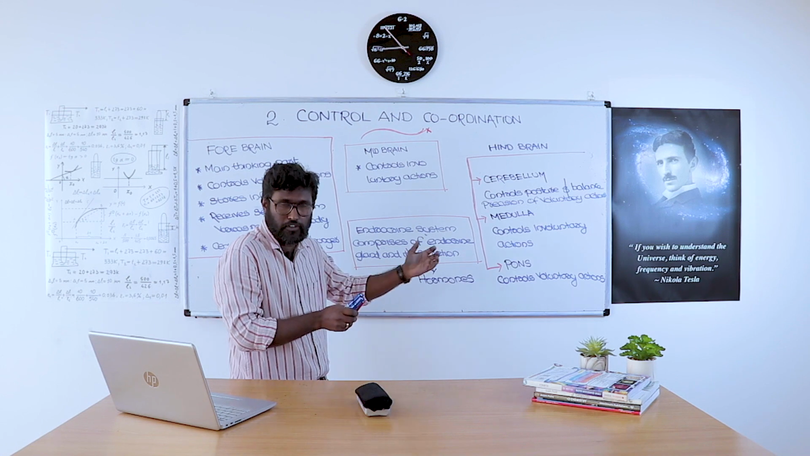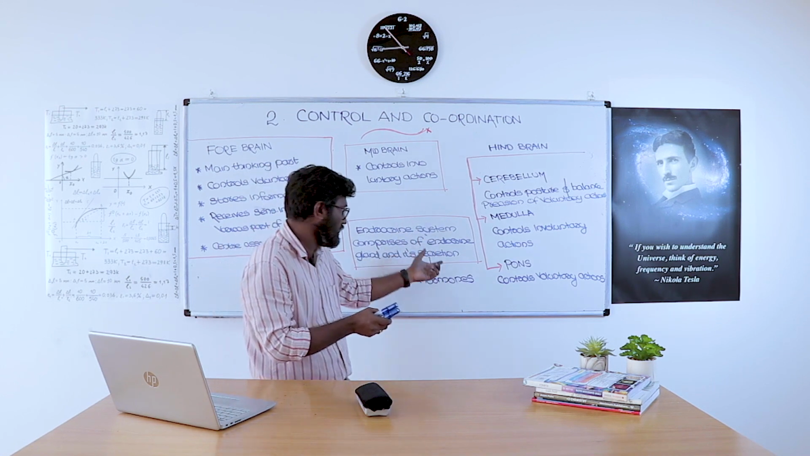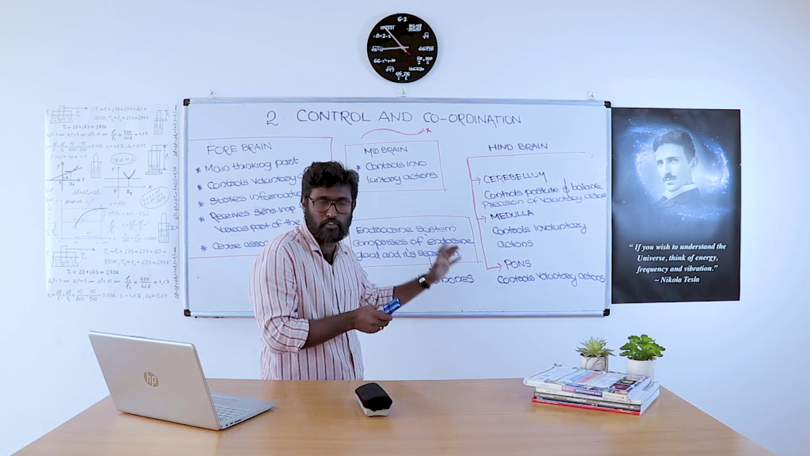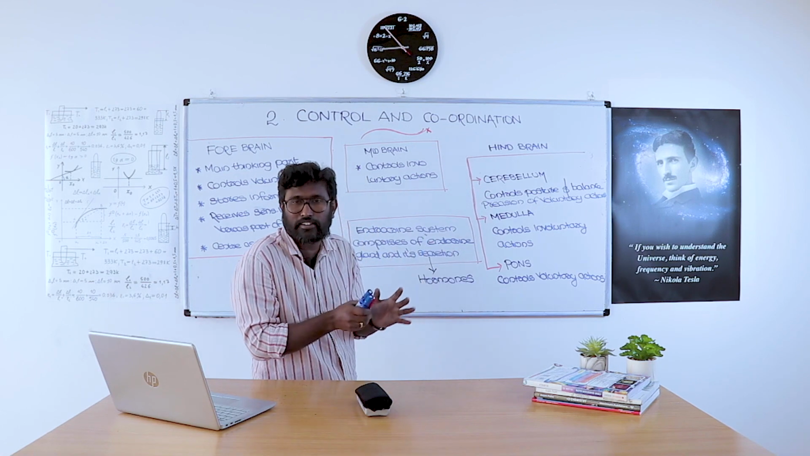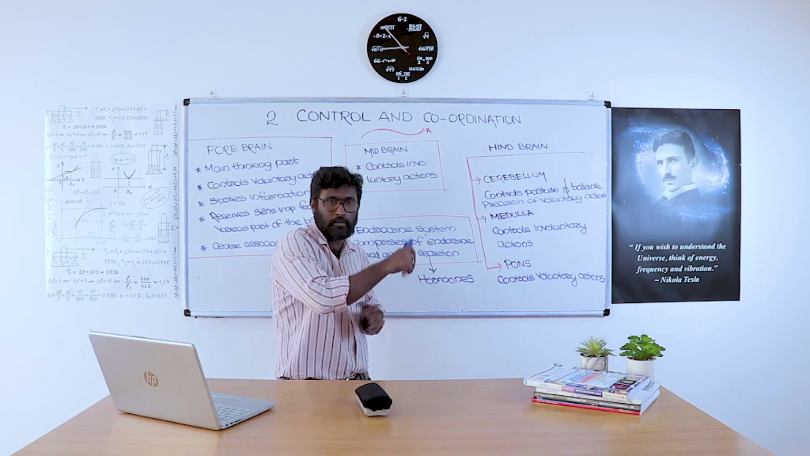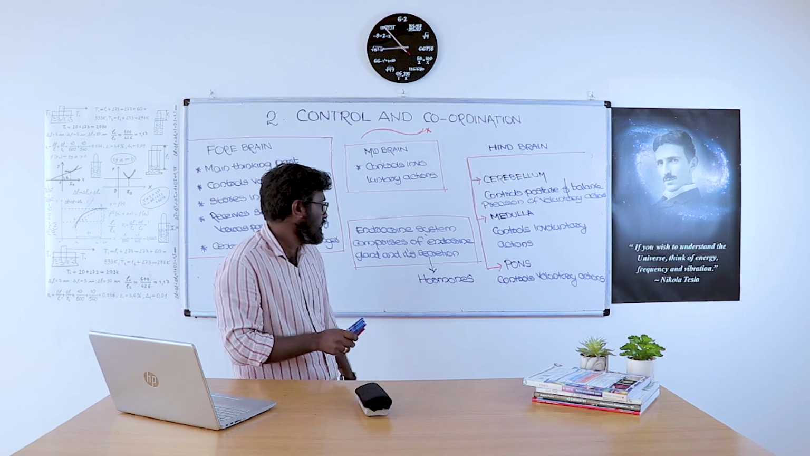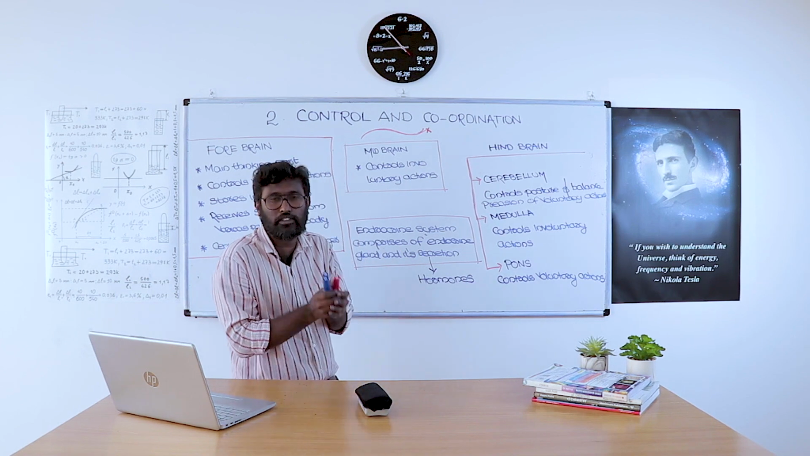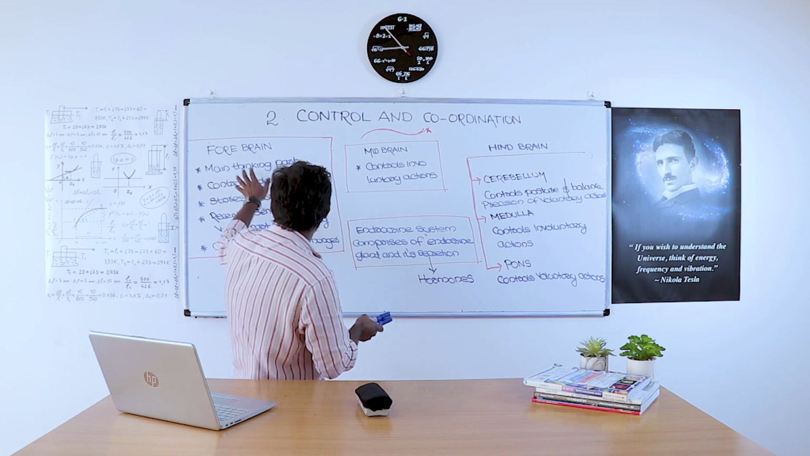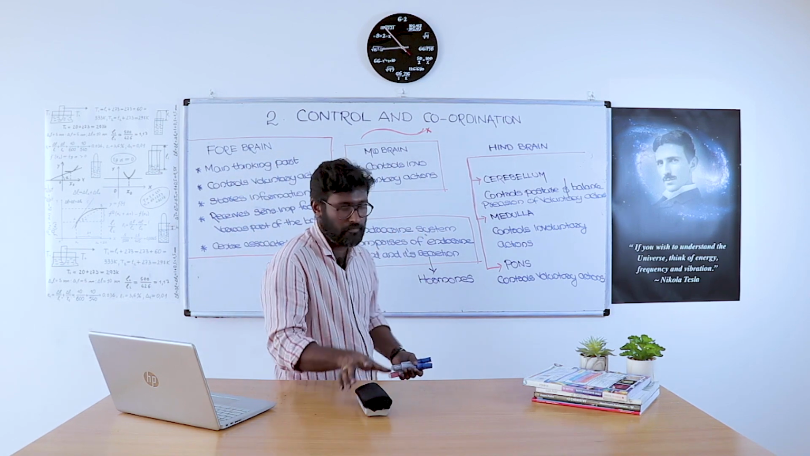If there is any deficiency of the hormones, some diseases will happen that we want to discuss later. So the endocrine system comprises endocrine glands and their secretion, which is simply called hormones. These chemical hormones help the nervous system in control and coordination. So that's all about forebrain, midbrain, hindbrain, and endocrine system.